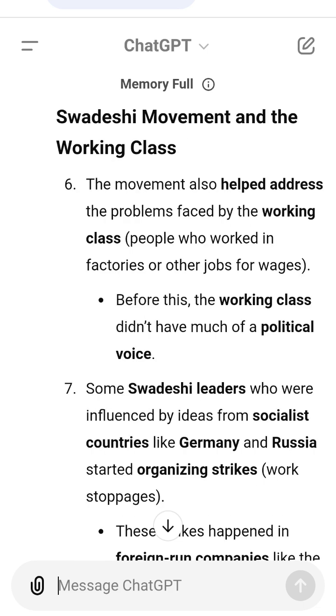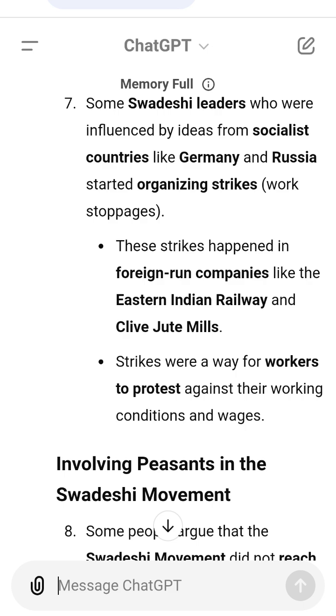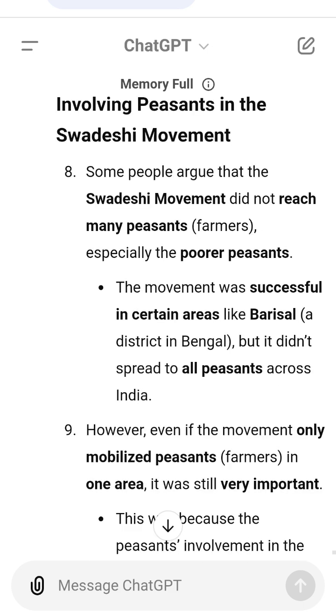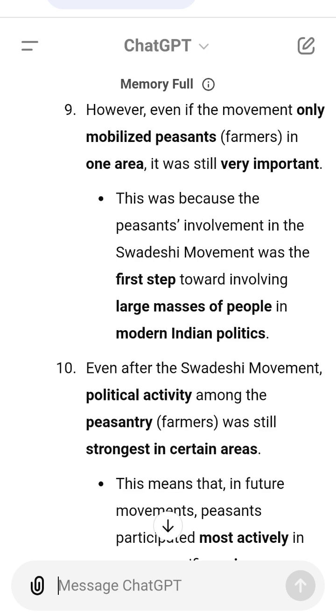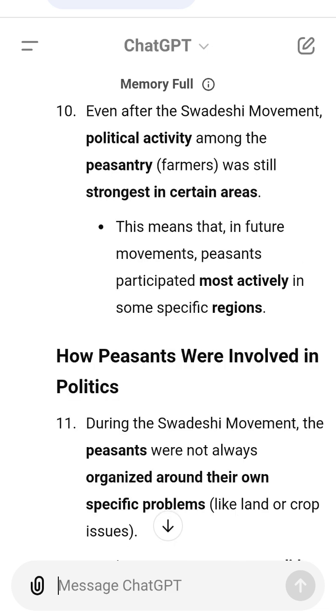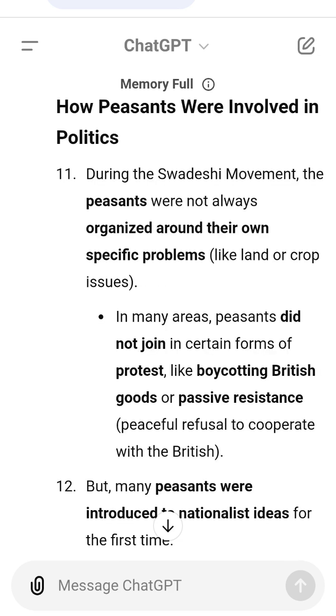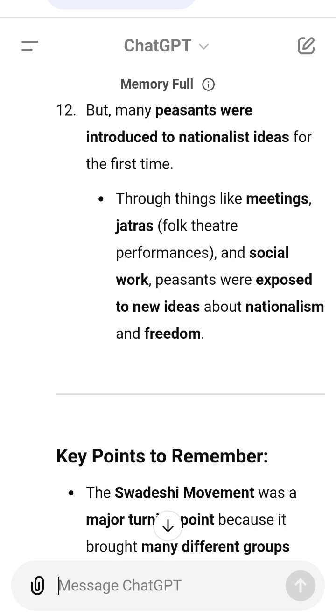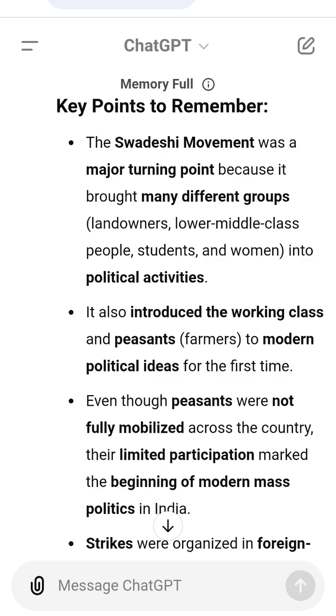Key points to remember. The Swadeshi movement was a major turning point because it brought many different groups, landowners, lower middle class people, students, and women into political activities. It also introduced the working class and peasants, farmers, to modern political ideas for the first time. Even though peasants were not fully mobilized across the country, their limited participation marked the beginning of modern mass politics in India. Strikes were organized in foreign-owned businesses to protest against unfair working conditions.